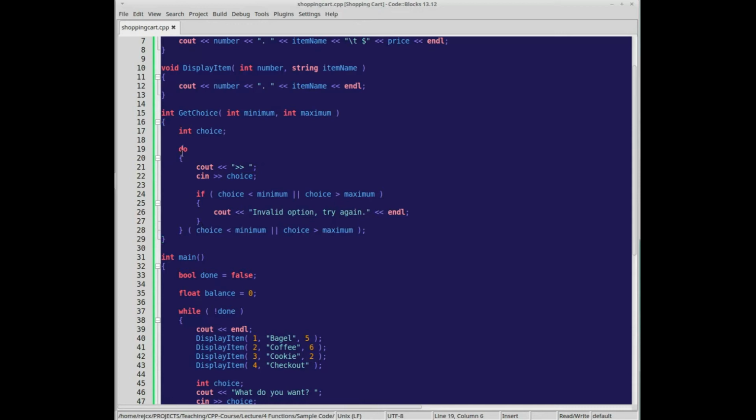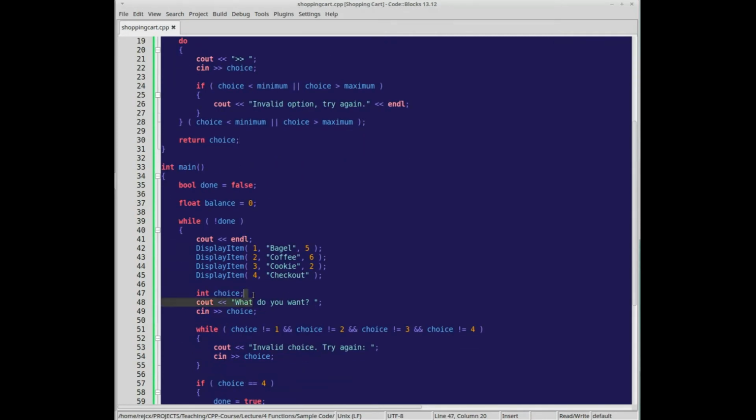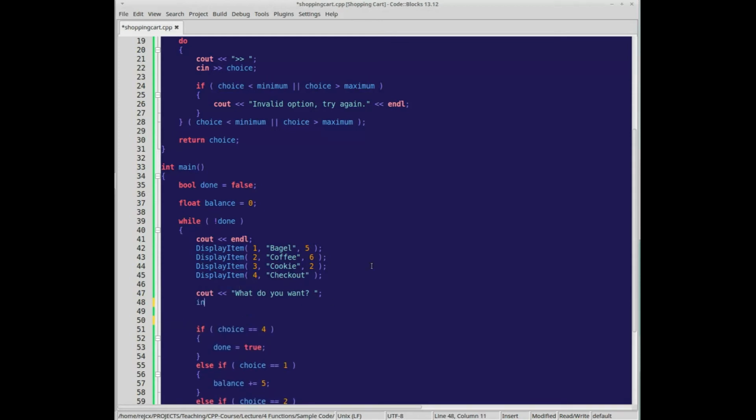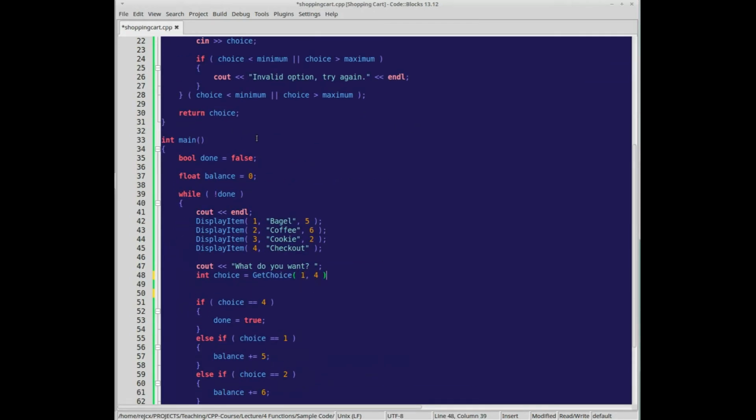So get the choice. If the choice is less than minimum or greater than the maximum, then say invalid, choose again, and we'll keep looping while that's invalid. So once we're outside of this do while loop, that means they finally entered a valid option. So now we can erase this and this check right here. We can say int choice equals, and we have our get choice. Our minimum is 1, our maximum is 4.